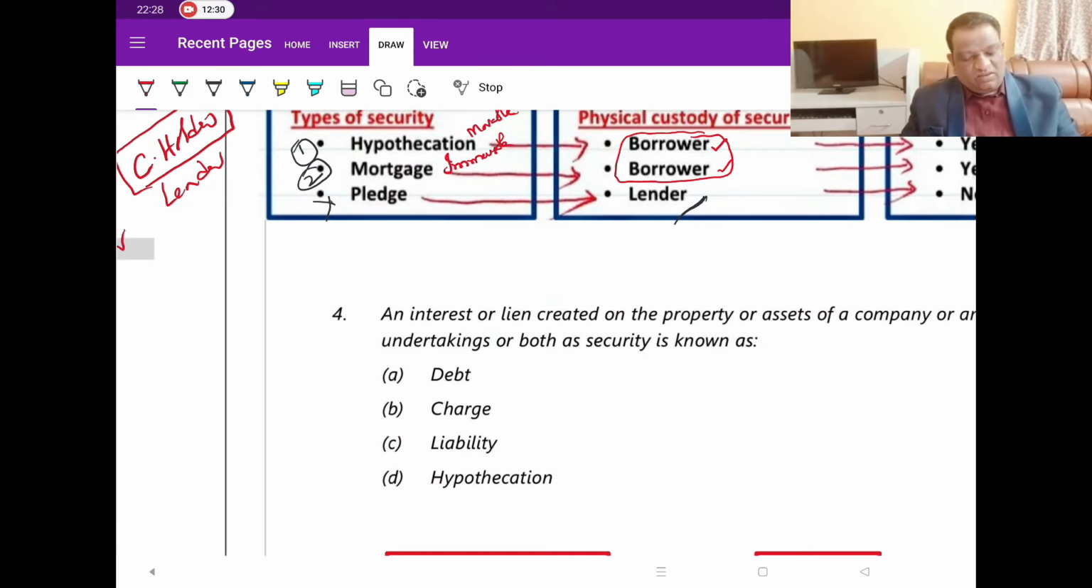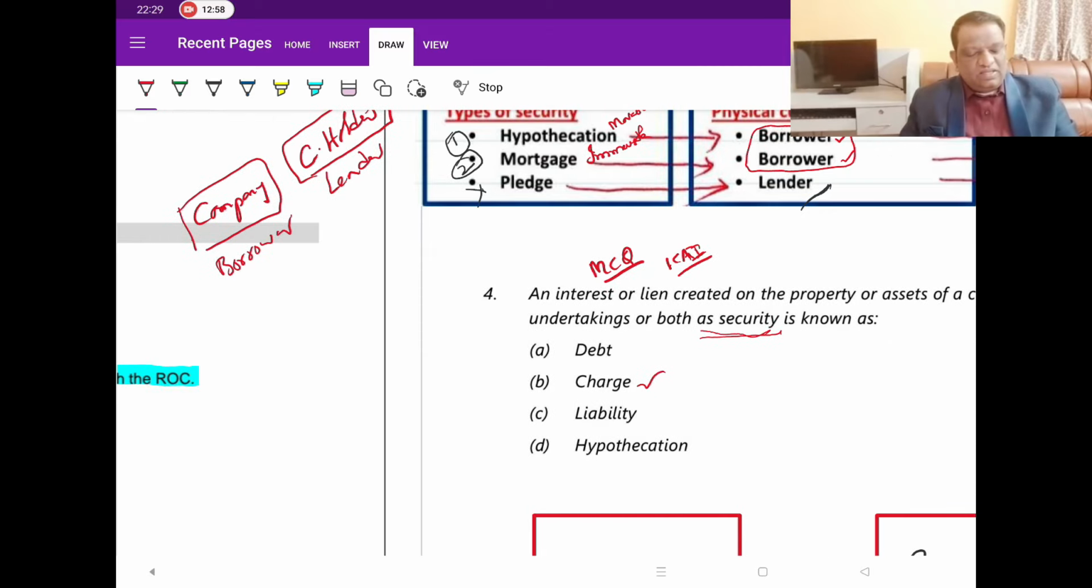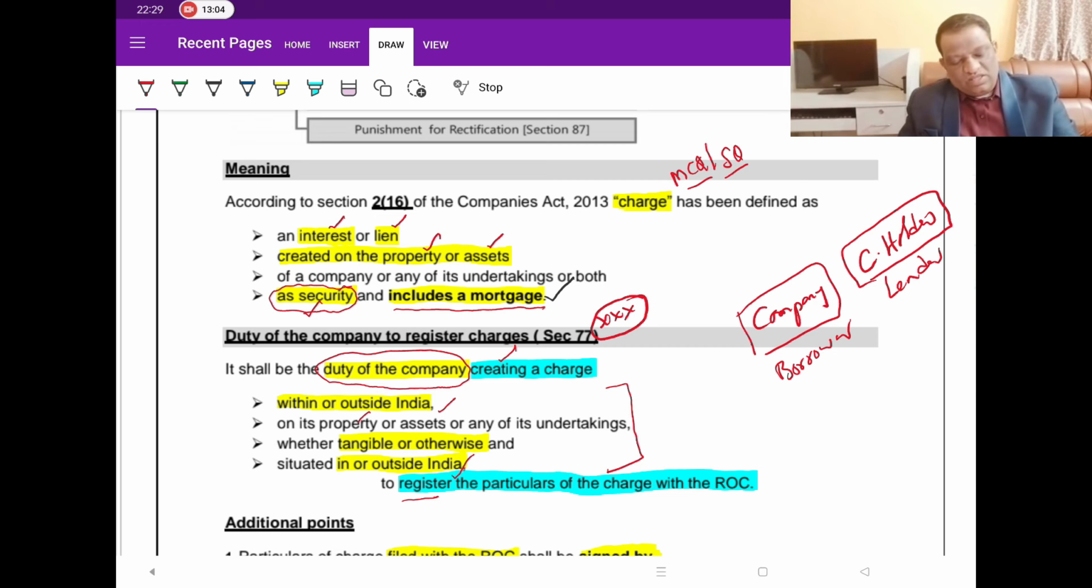Now if you look at the question, this is the MCQ asked in the MCQ booklet issued by ICAI, of the 2022 series. It's very simple, a fairly straight MCQ. Any interest or lien created on the property or assets of a company or any of its undertakings or both as a security is known as the charge. This is not very complicated and doesn't require too much discussion, but he is asking questions on what you mean by the charge. So just put one star to it and read it for the purpose of MCQs or short answer questions.